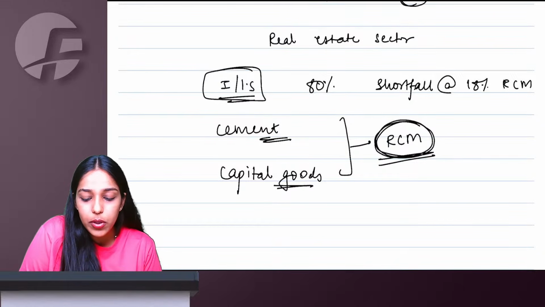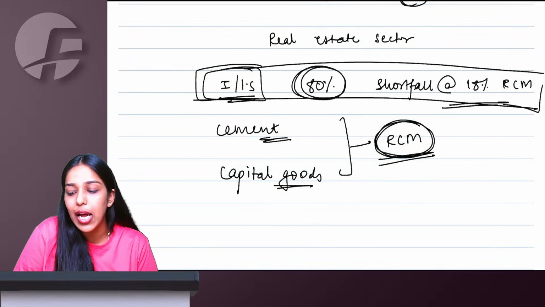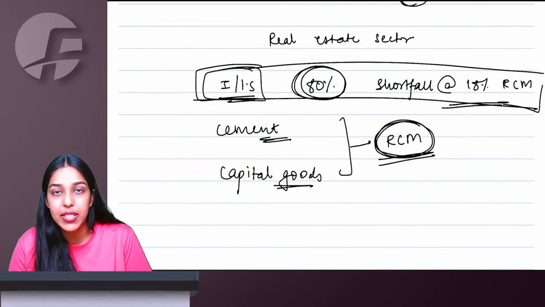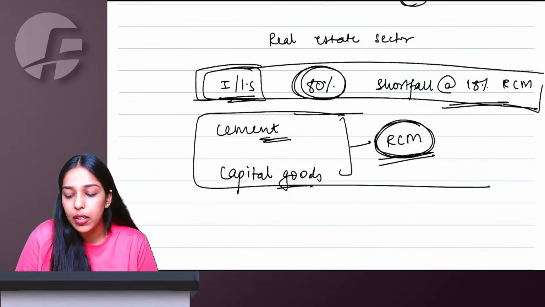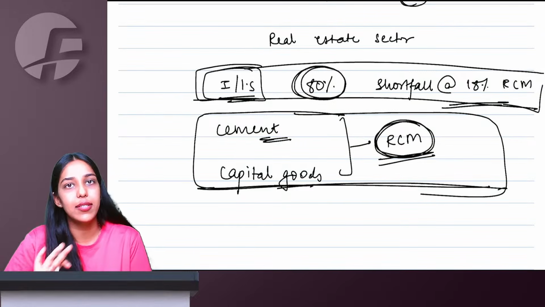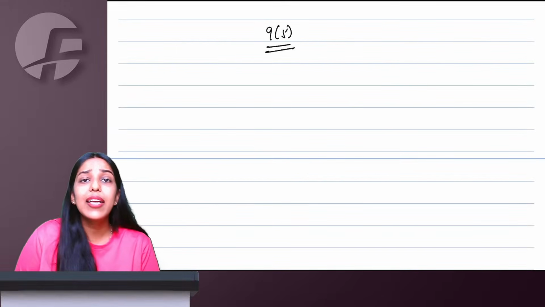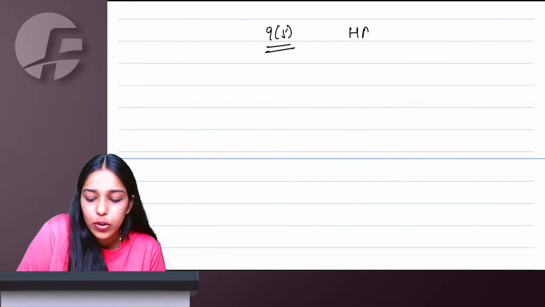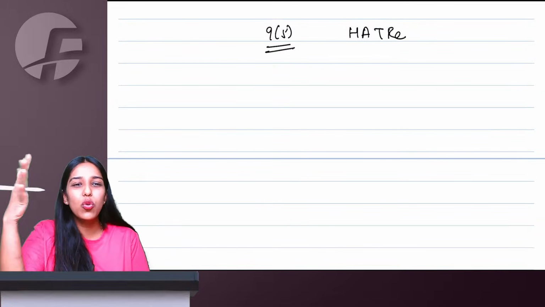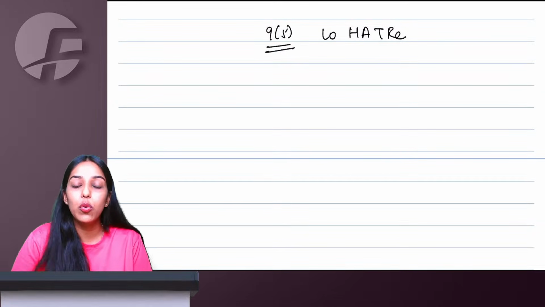For other input services, forget the original rate. Whatever is the shortfall from 80%, on that you pay a flat 18% RCM. But for cement and capital goods, whatever is the actual tax applicable, that same RCM you are going to pay here. And then talking about 9(5), which says a supplier to be liable, a recipient to be liable... here the e-commerce operator comes, collects tax and pays to government.